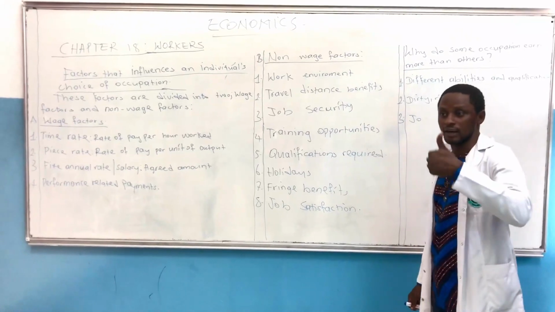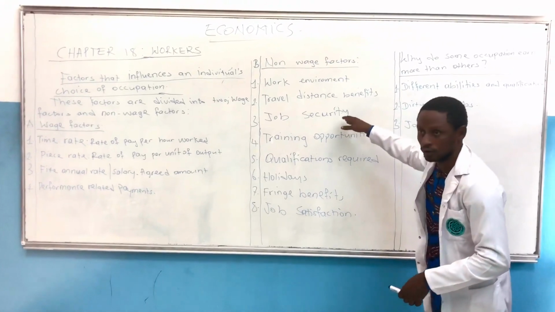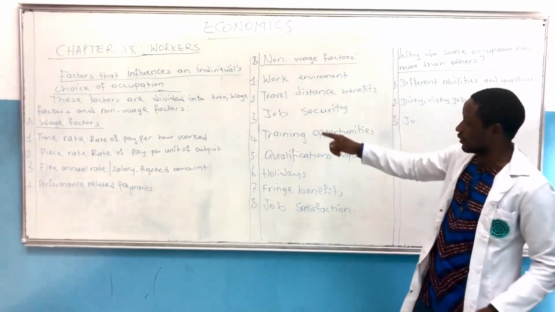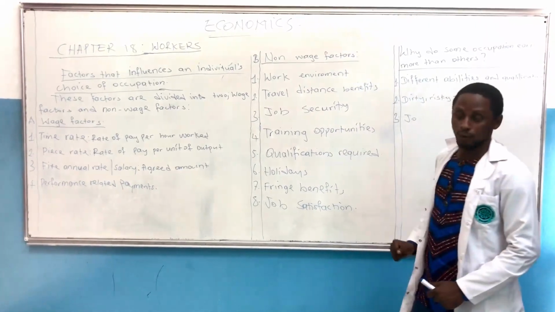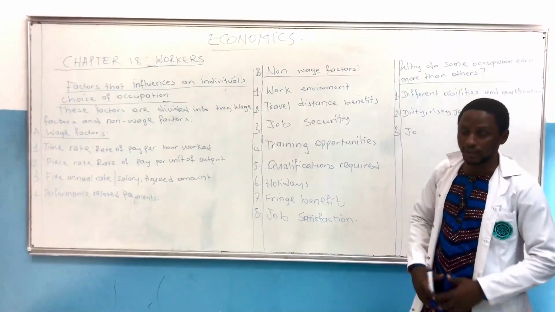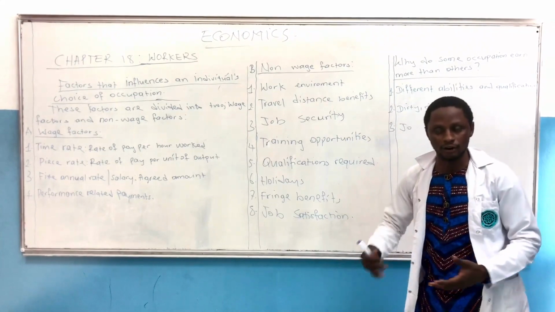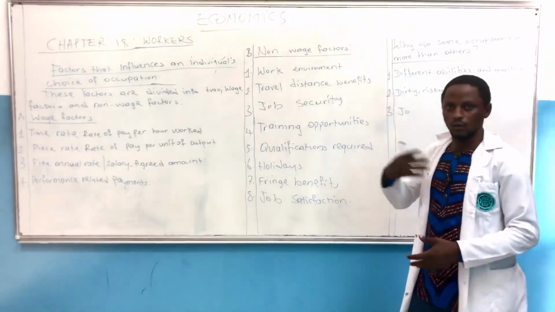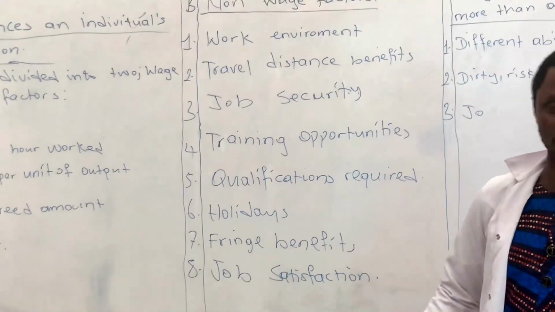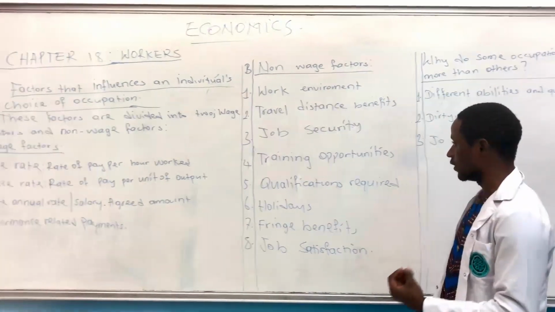Maybe in case of your death, your family will be catered for. These are some of the security we are talking about. We are not talking of the day-to-day minute issues, we are talking of your future. It is very important. So companies or institutions or corporations or entities that do have job security, they have files of applicants wishing, relying that maybe one day they will enter into those offices and work. These are some of the issues we are talking about concerning non-wage factors.